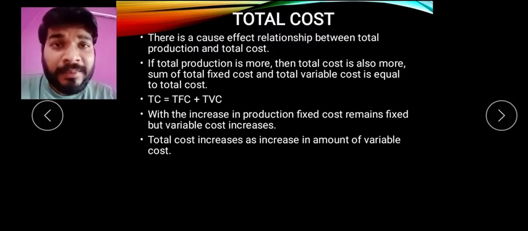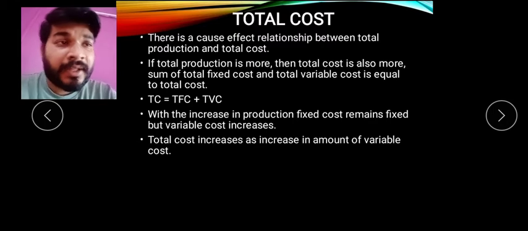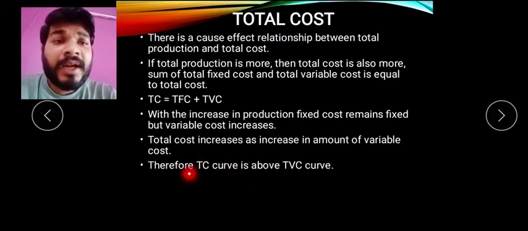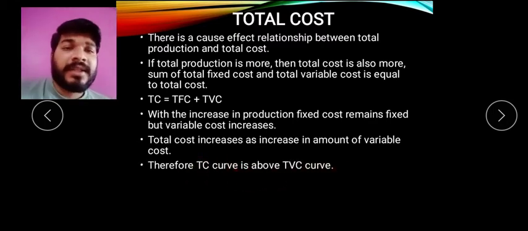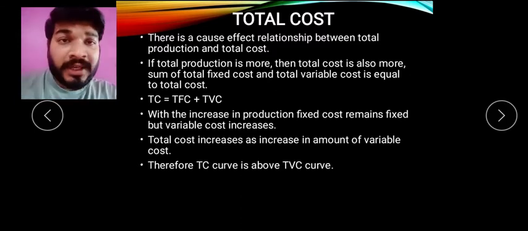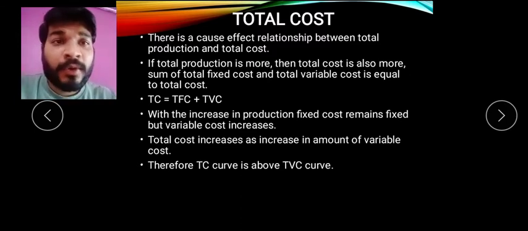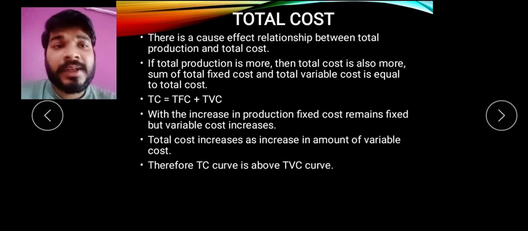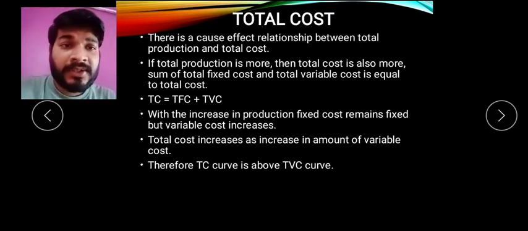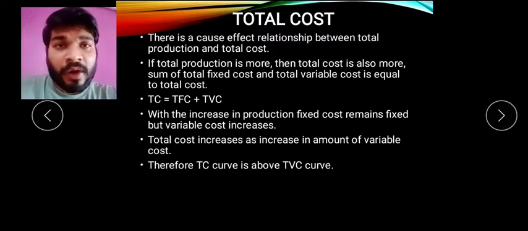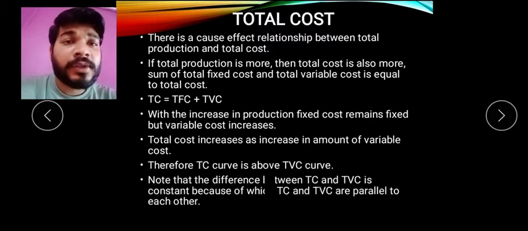तो अल्टीमेटली टोटल कॉस्ट एंड टोटल वेरिएबल कॉस्ट सेम ही है, उसके अंदर का एक ही डिफरेंस है, that is the variable cost. So therefore TC curve is always above TVC. इसके वजह से ही, क्योंकि TC बड़ा है टोटल वेरिएबल कॉस्ट से, because ये दोनों का सम है, इस वजह से you find that total cost is always above TVC curve. So when you plot a diagram, when you go with the table and diagram, when you're drawing, you will find that total cost is always above the total variable cost curve.